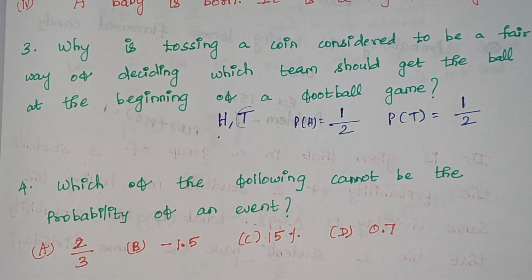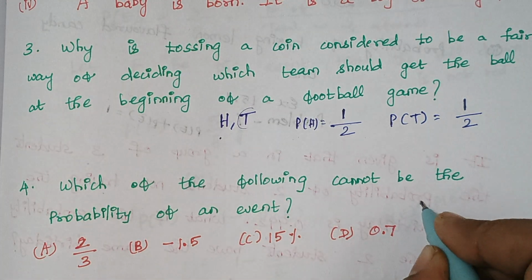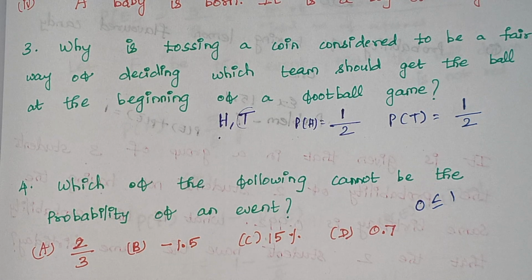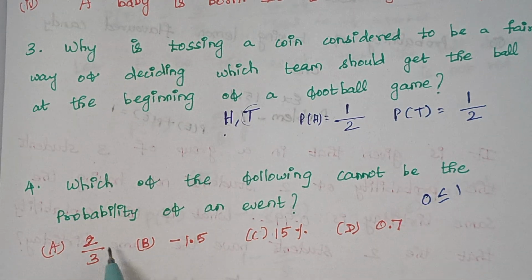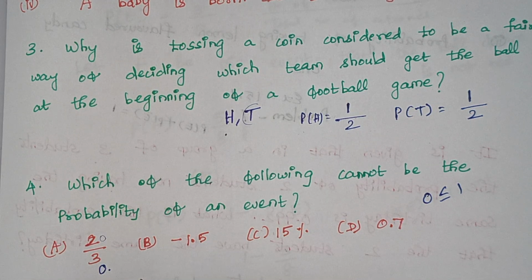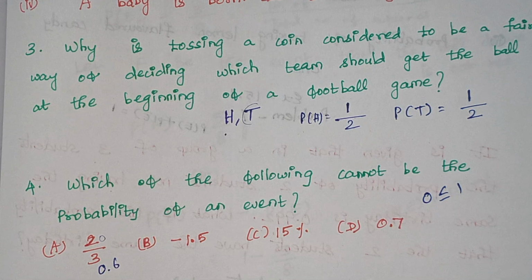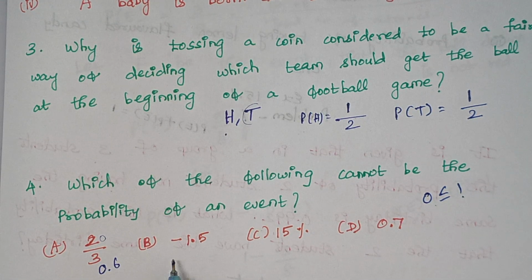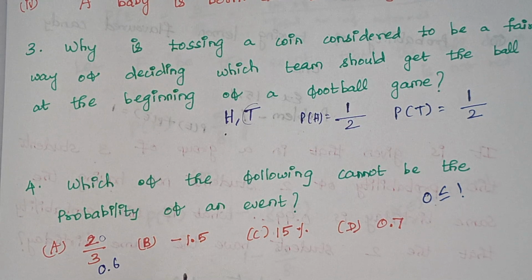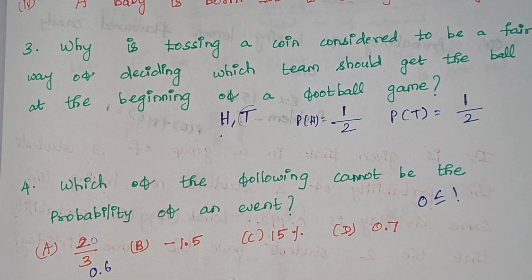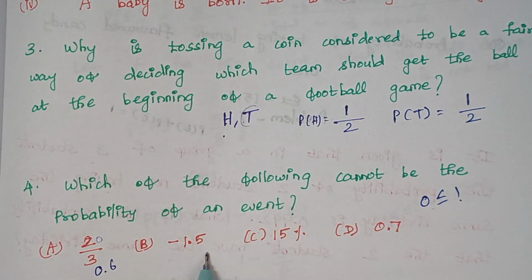Here, we know the range of probability, right? The probability always lies between 0 and 1. When you solve 2 by 3, you will get an answer in the form of a decimal, 0.6 something. So this lies in the range of 0 to 1. And the next thing is, we have a negative term. In probability there are no negative terms. So this is not possible.